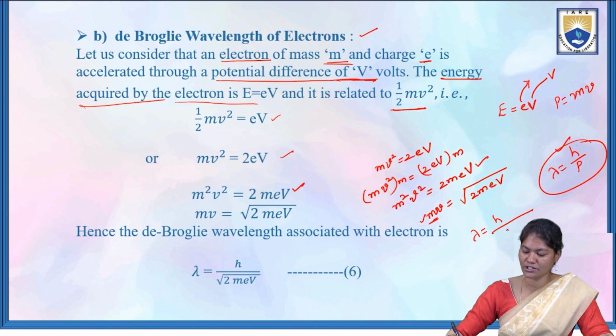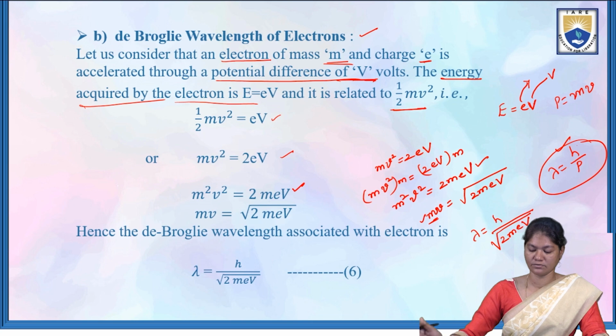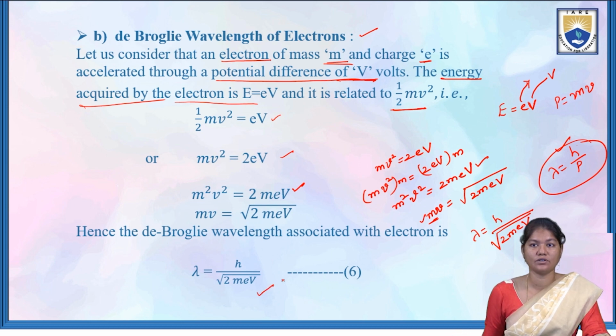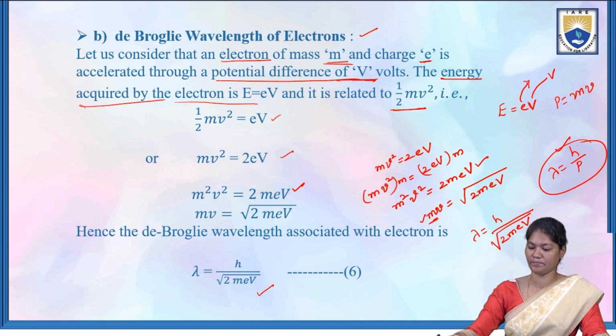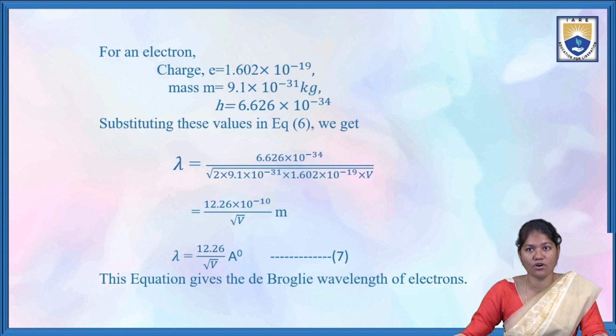So let's substitute root of 2meV instead of P. So the de-Broglie wavelength associated with electrons is lambda is equal to h by root of 2meV. Now let's substitute the values of an electron and see what the wavelength will become.